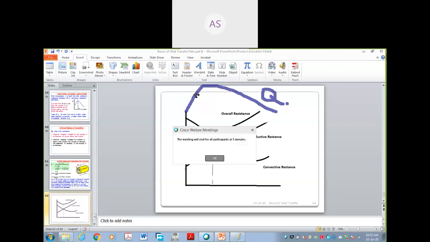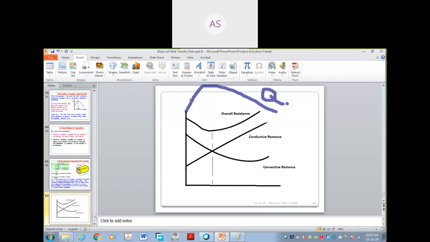But see here, only 5 minutes are there. Take down the attendance. Only 5 minutes are there. Take down the attendance. We will continue this lecture for 15 minutes, when you again have to join the meeting.